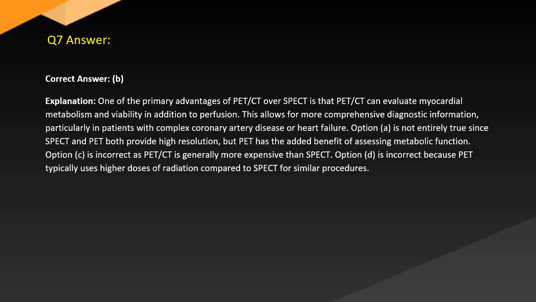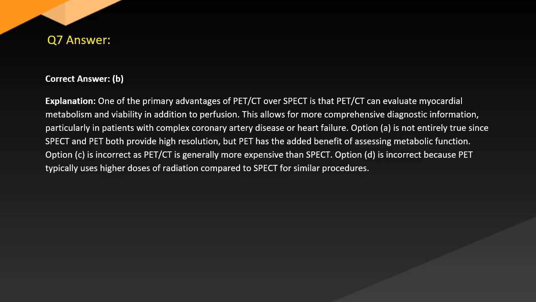Answer. Correct answer B. Explanation. One of the primary advantages of PET over SPECT is that PET can evaluate myocardial metabolism and viability in addition to perfusion. This allows for more comprehensive diagnostic information, particularly in patients with complex coronary artery disease or heart failure.